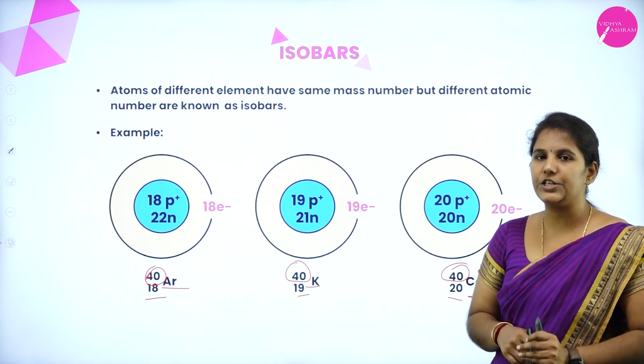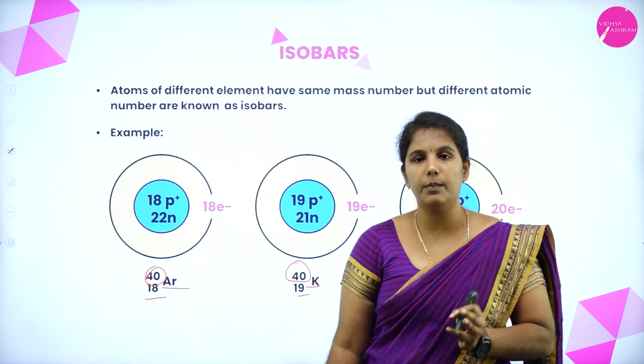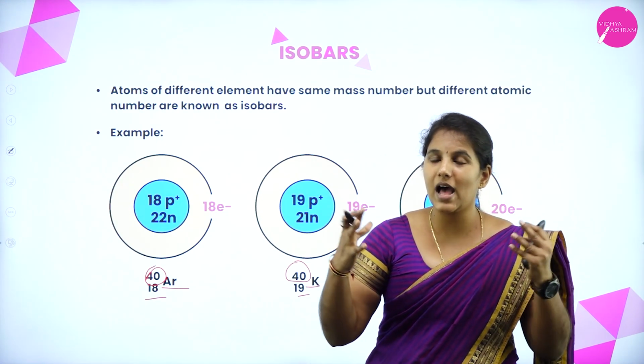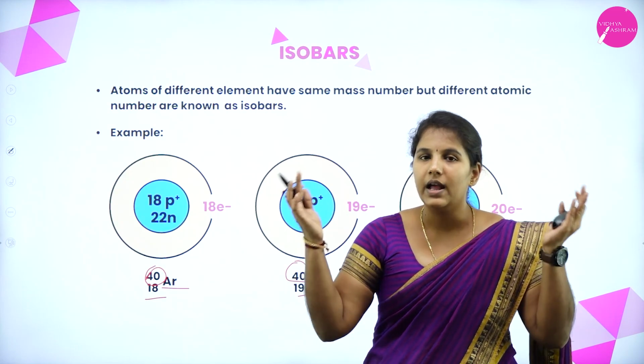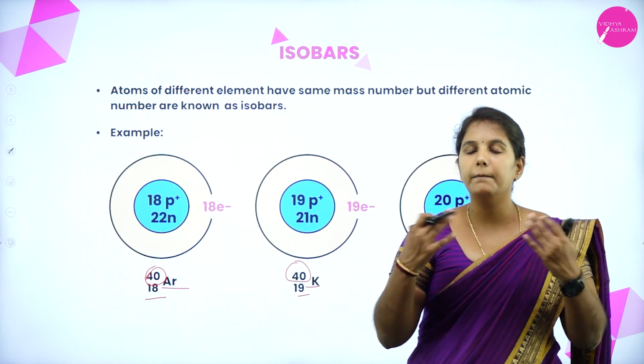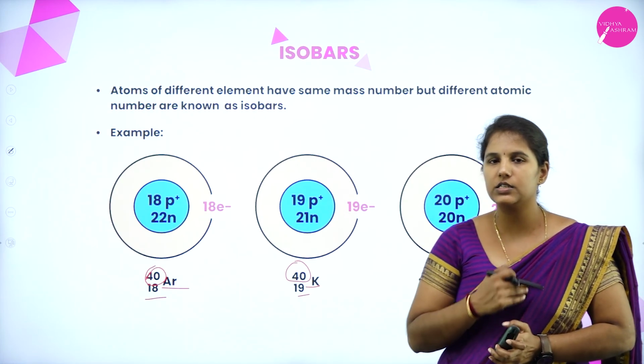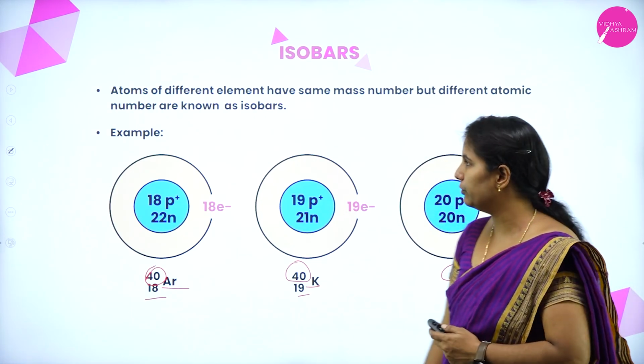Such kinds of species are known as isobars. Why are they known as isobars? Because these are atoms of different elements having the same mass number but different atomic number. Hope you all understood isobars and isotopes.